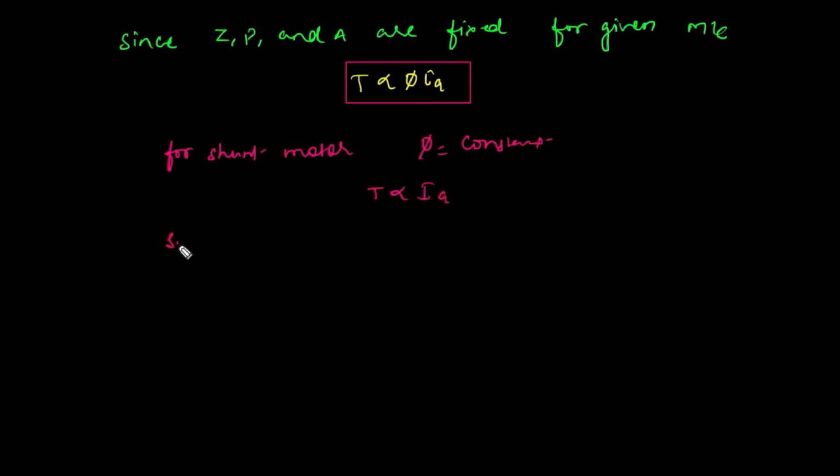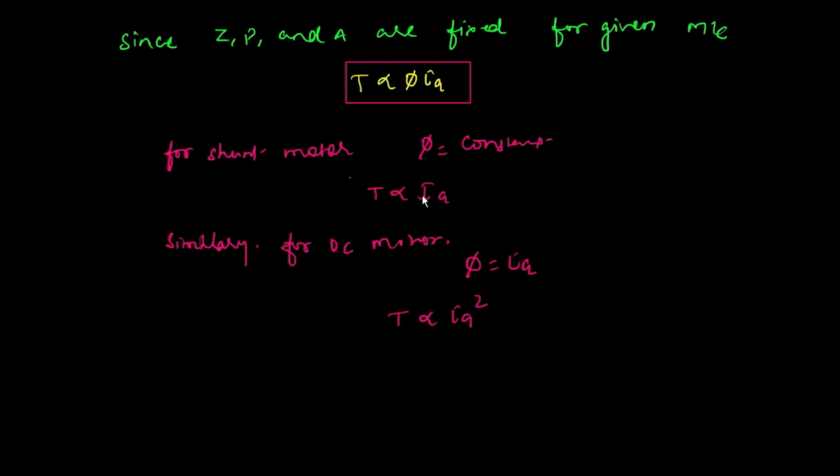Similarly, for a DC series motor phi is proportional to Ia, that is why the torque is proportional to Ia square.